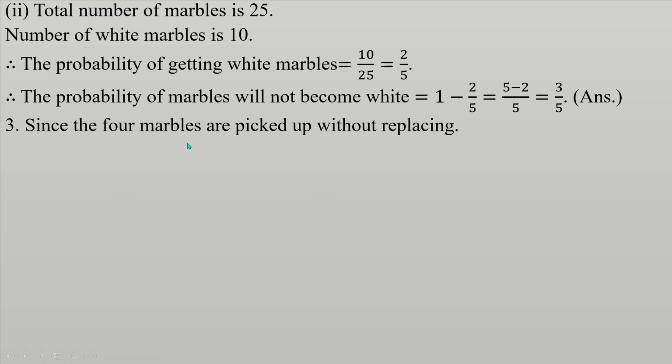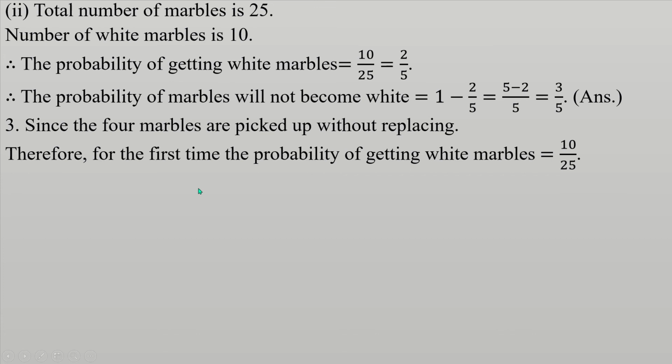3rd part. Since the 4 marbles are picked up without replacing, for the first time the probability of getting a white marble is equal to 10 by 25, because the total number of white marbles is 10 and total marbles 25.